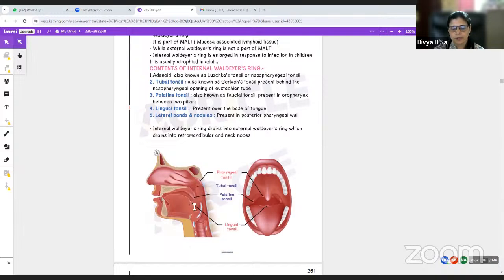We have it anteriorly, anterolaterally, posterolaterally, and posteriorly. So anteriorly, we'll have the lingual tonsil, anterolaterally the palatine tonsil, then posterolaterally will be the tubal tonsil. Okay, and at the roof, posteriorly will be the nasopharyngeal tonsil.